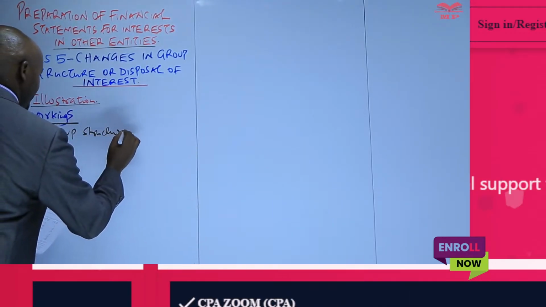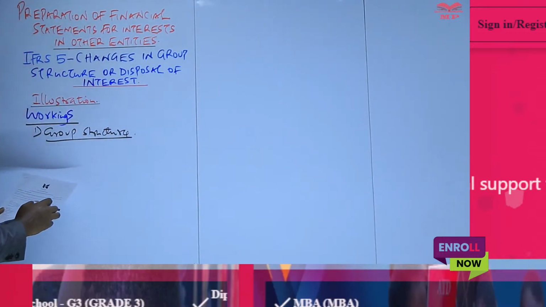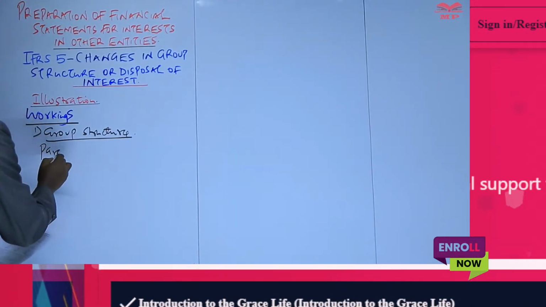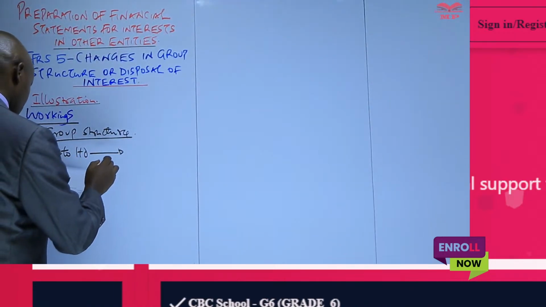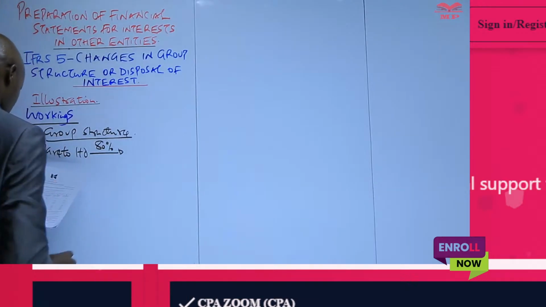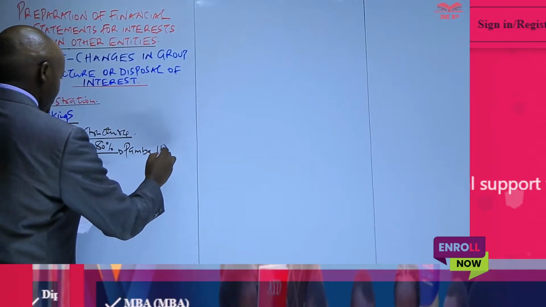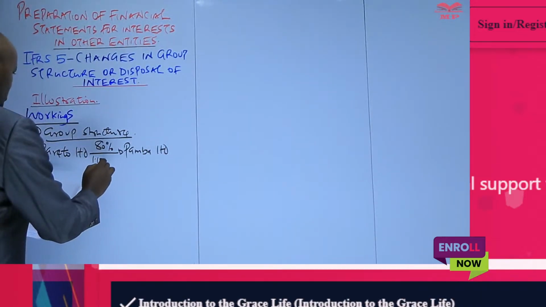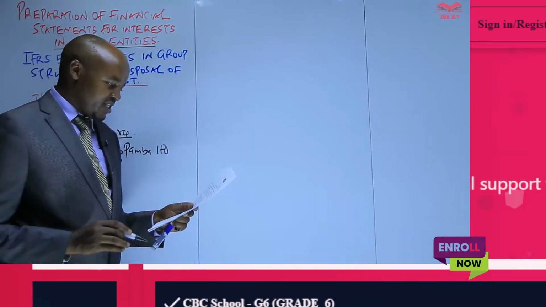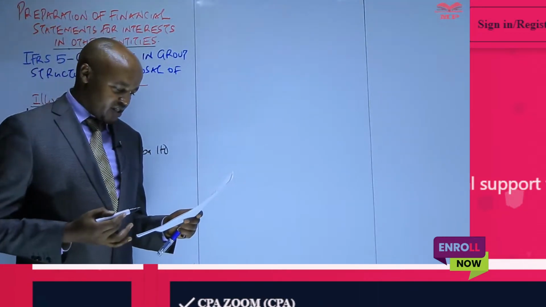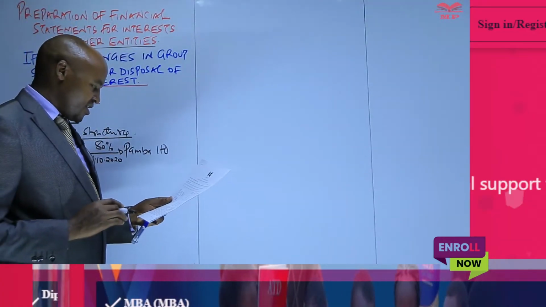A group structure. Where do we get that particular information about the group structure? So that information we have from the additional information number 1, whereby we are told on 1st of October 2020, Pareto Limited acquired 80% equity interest in the company which is called PABA Limited on 1st of October 2020. Also we are given the retained earnings of PABA on that date. That one will be used in the computation of goodwill, including the purchase consideration.